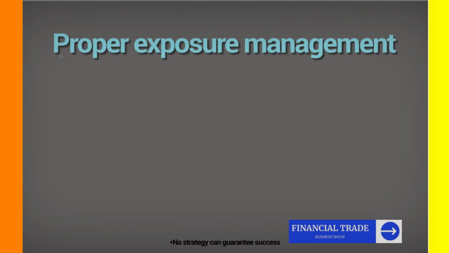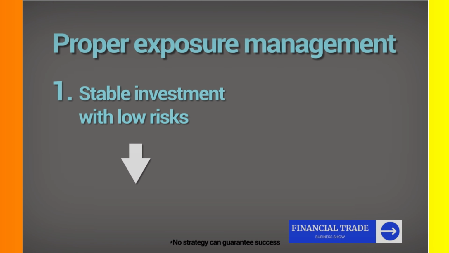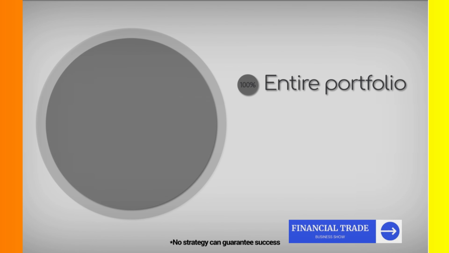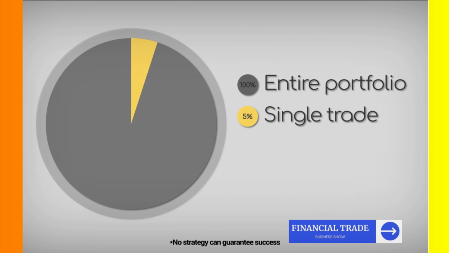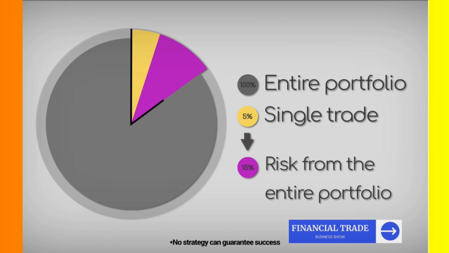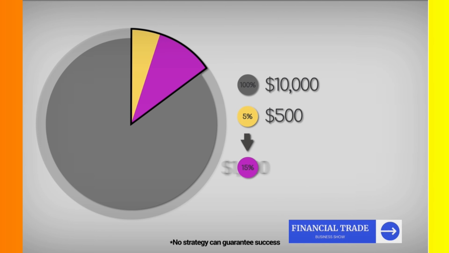Proper exposure management can be implemented based on one of two rules. Stable investment with low risks using the strict 5/15ths rule for risk management. 5/15ths refers to the investment percentage in a single trade relative to the investment's percentage out of the entire portfolio. For example, if an investor has a $10,000 account, he can allow himself to risk up to 5%, meaning $500 on any single trade, and up to $1,500 of the entire portfolio.